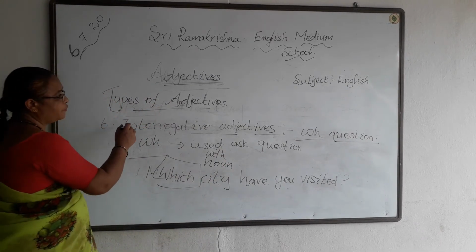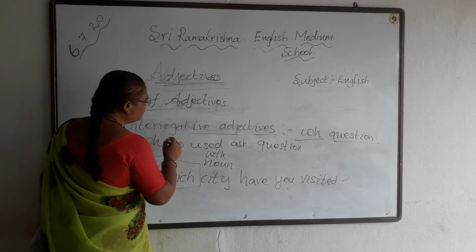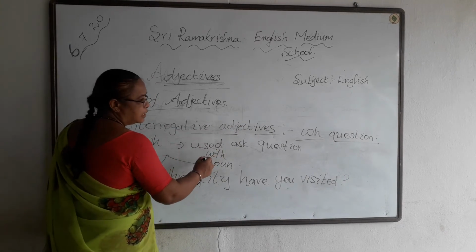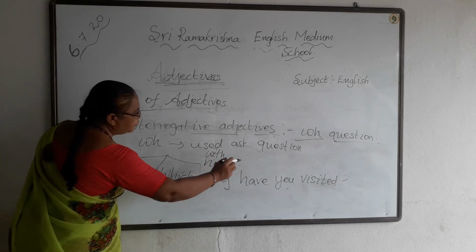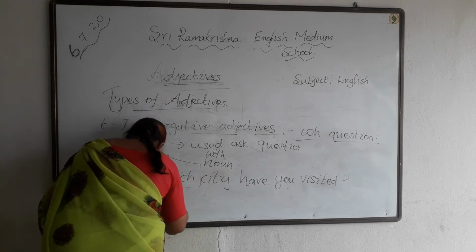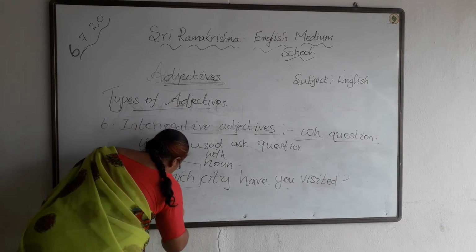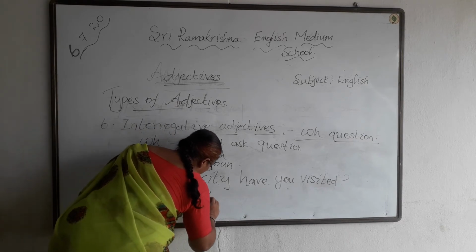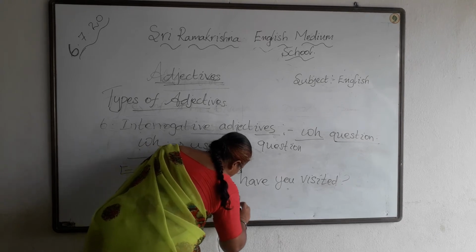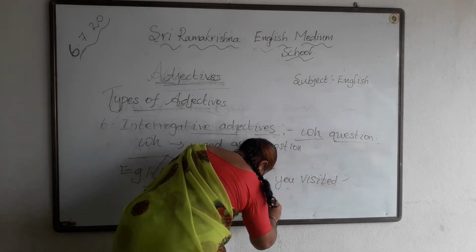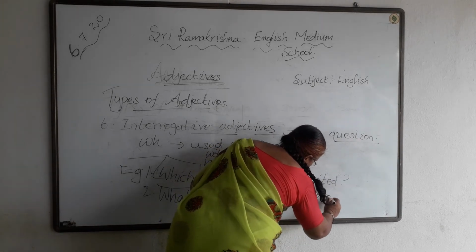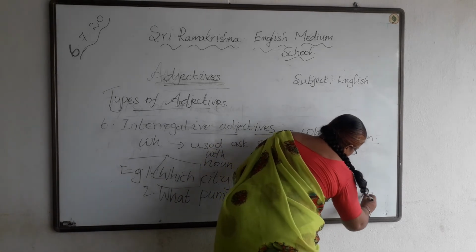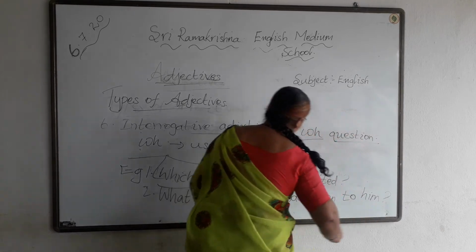So interrogative adjectives are WH questions which are used to ask questions. Okay. So first example, which city have you visited? Second one, what punishment was given to him?